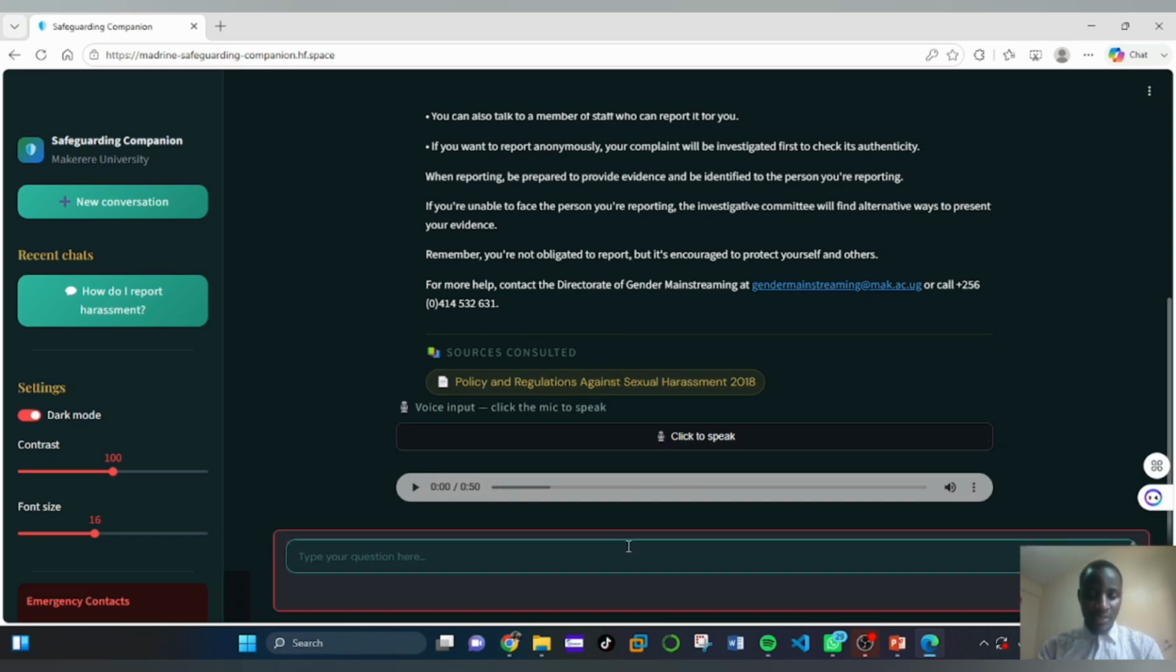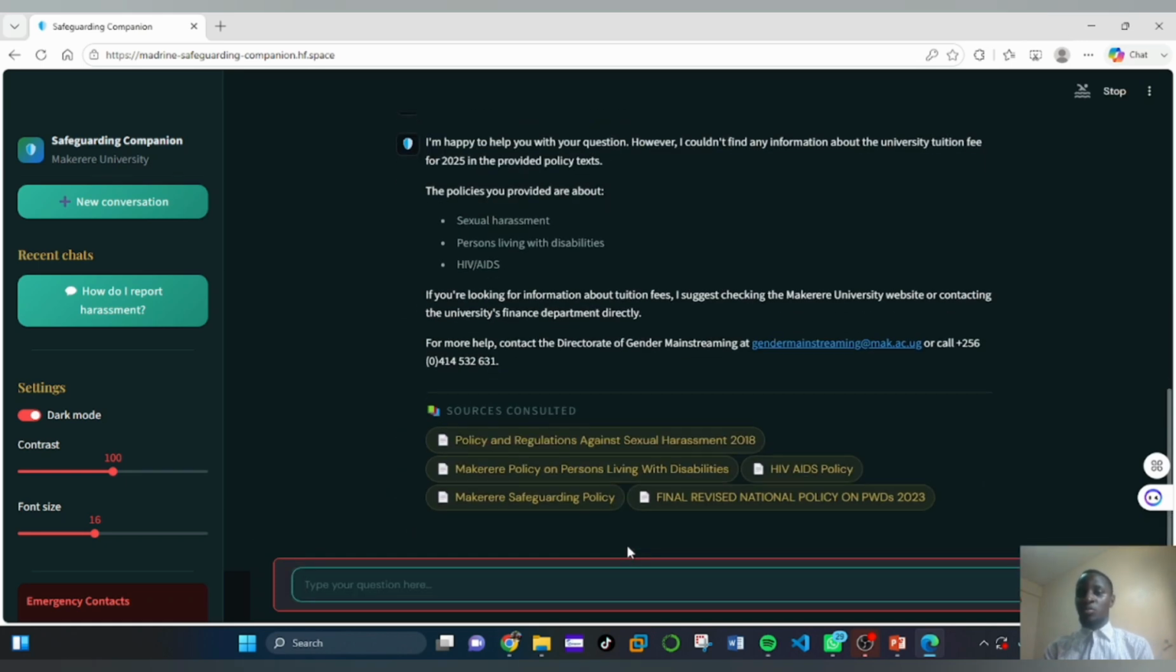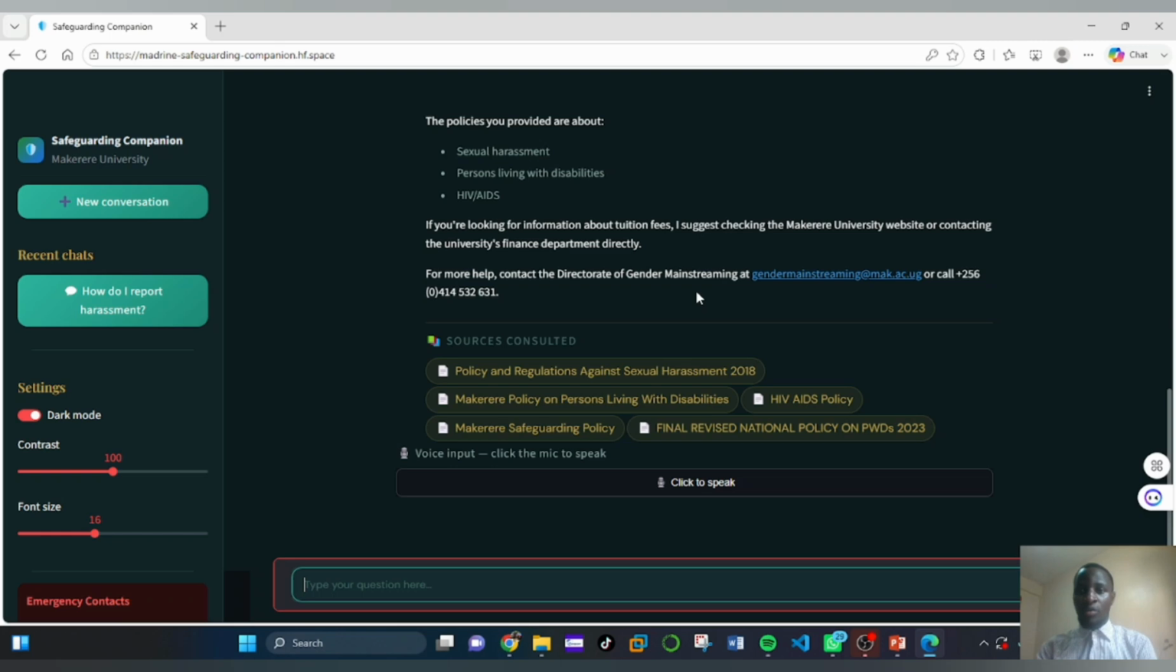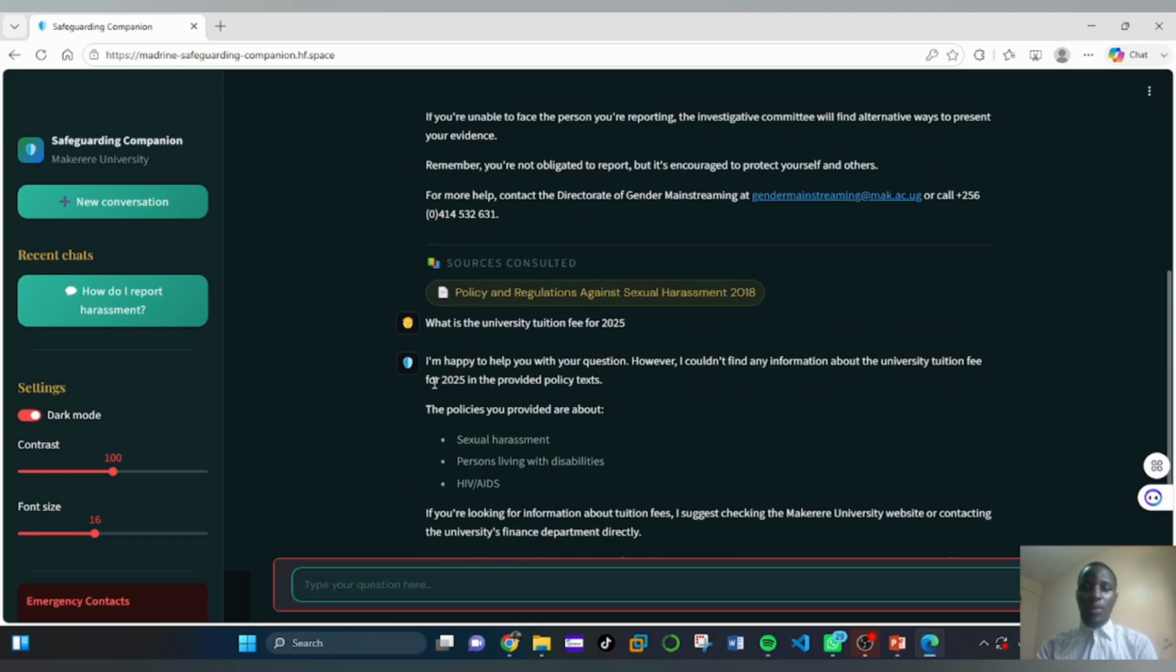Also, the student can ask another question like, what is the university tuition fee for 2025? We don't have any information about tuition fee, so the system will inform the student about that. It says something like, I'm happy to help with your question, however, I couldn't find any information. So the system is clear.